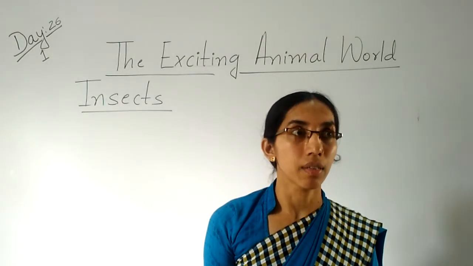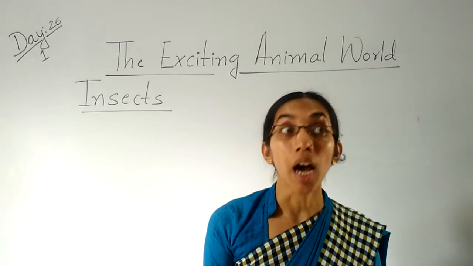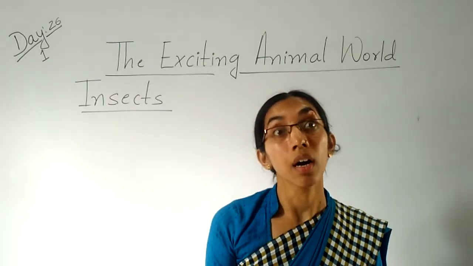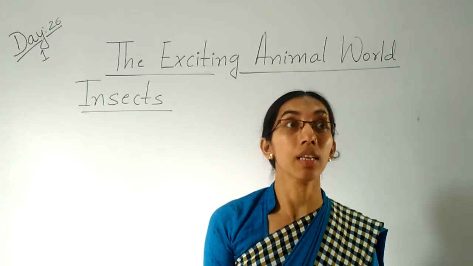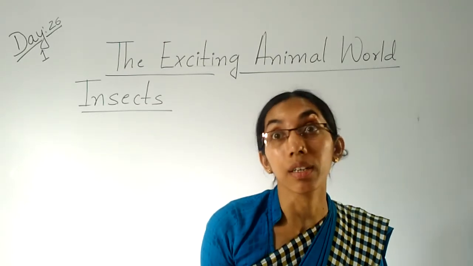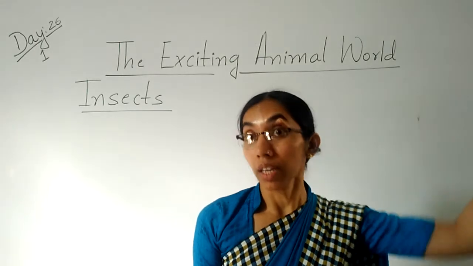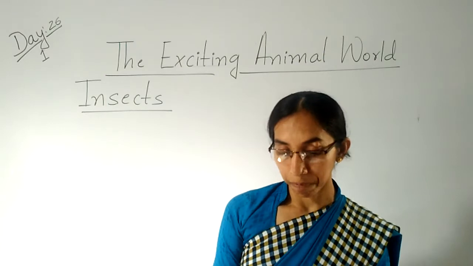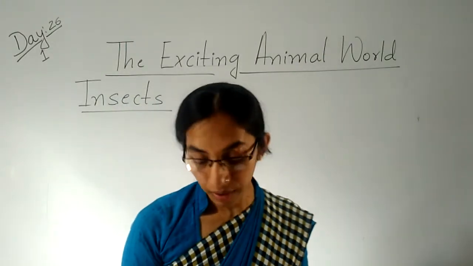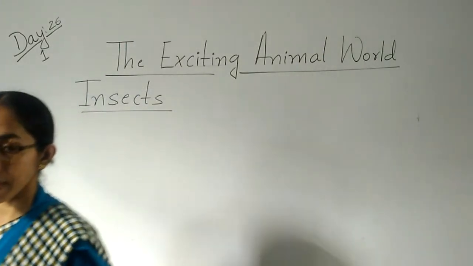Yes, ladybug, honeybee, you can find near the garden. Yes or no? Butterfly, all these insects you can find in the ground, in the garden, in the forest. Clear, children?